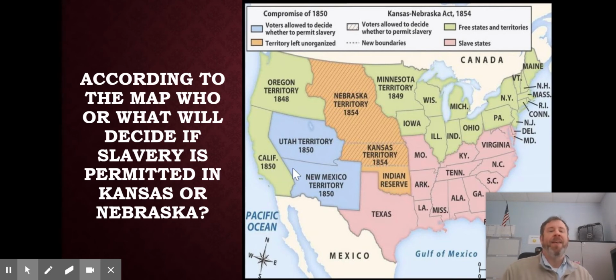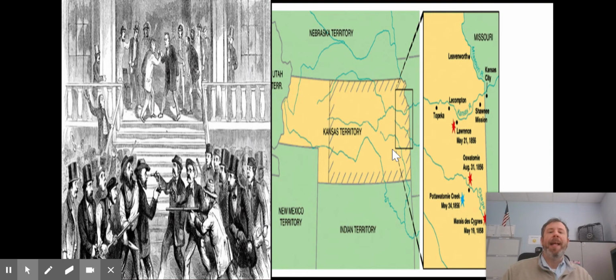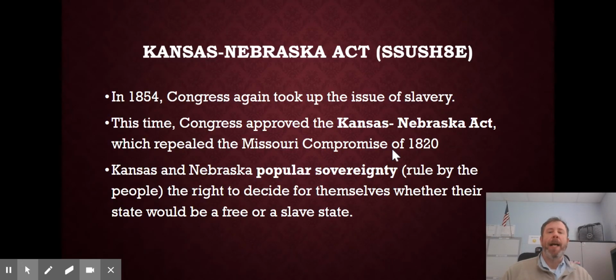That's not happening. So since the Missouri Compromise is kind of obsolete now, how are we going to decide the issue of Nebraska and Kansas? Well, they come up with an idea to let's have the people choose.